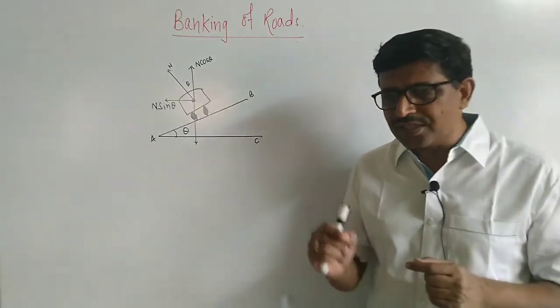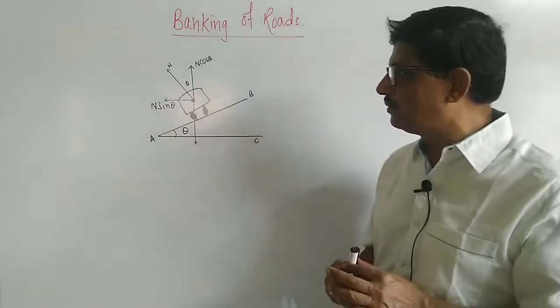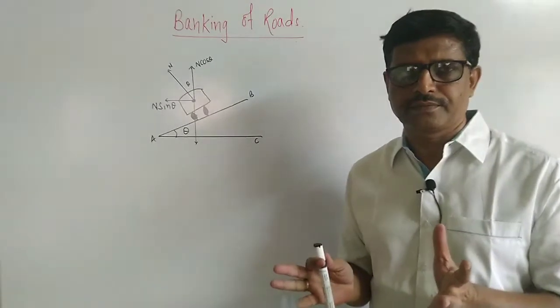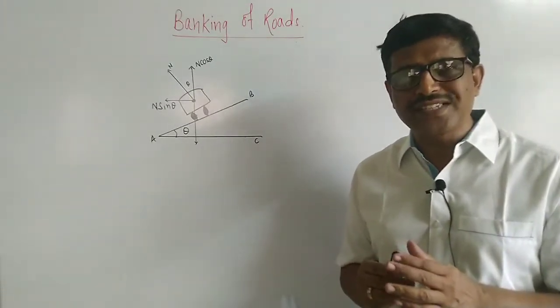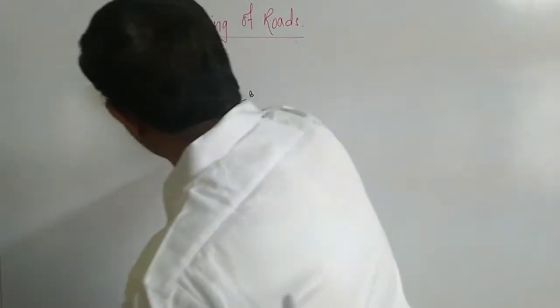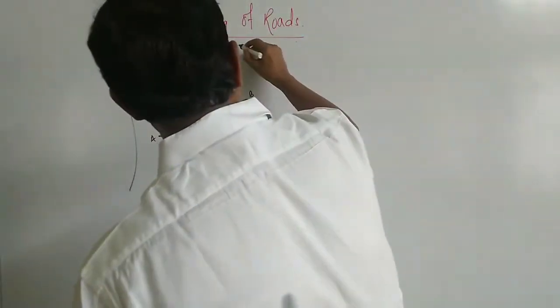To ensure the safety of fast moving vehicles at the curves, the road surface is inclined to the horizontal. This is the curved road we are having.